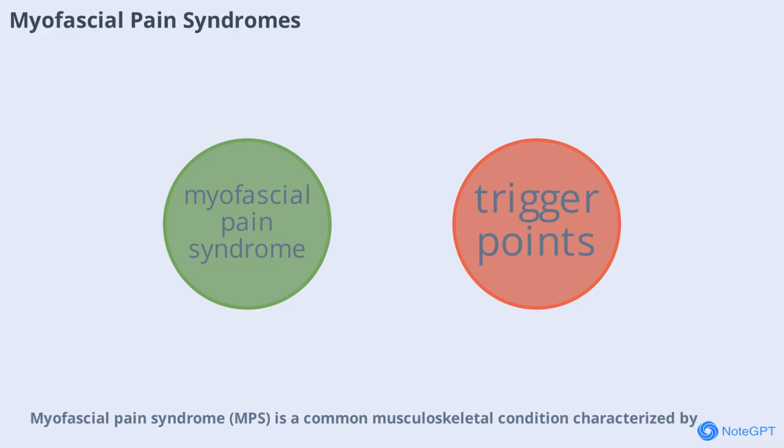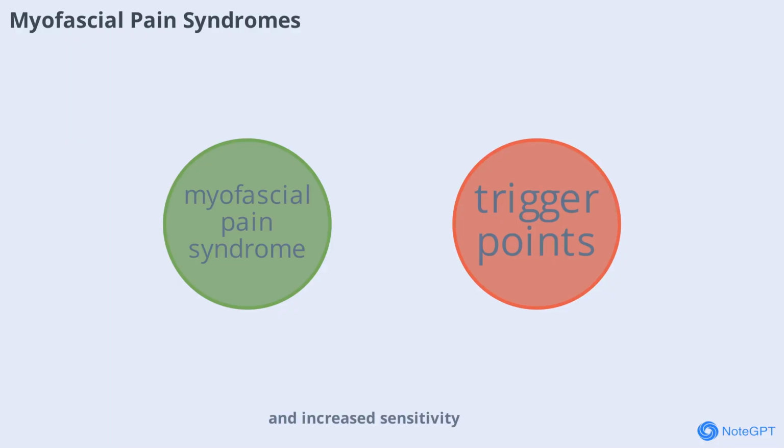Myofascial pain syndrome, MPS, is a common musculoskeletal condition characterized by pain originating from trigger points in muscles and their associated fasciae. Symptoms can include pain, muscle spasms, restricted movement, and increased sensitivity, often occurring in areas distant from the actual trigger point. For example, trigger points in the chest or neck muscles can cause pain that mimics cardiac symptoms. Diagnosing MPS can be challenging as the pain often appears in unexpected locations. Recognizing the role of the myofascial continuum in these pain patterns is key to effective treatment.